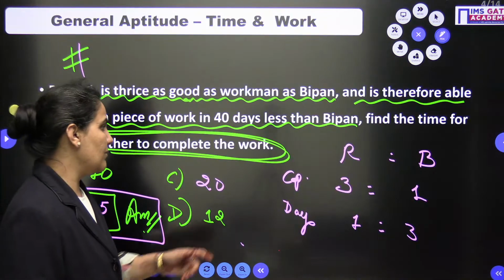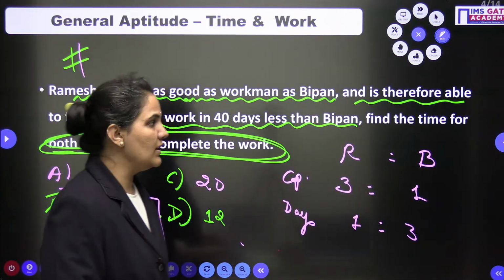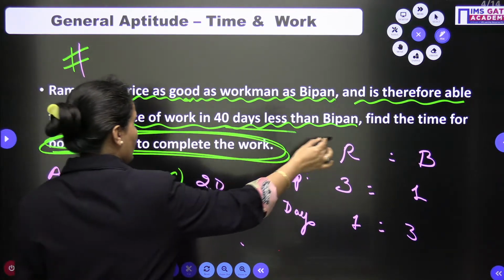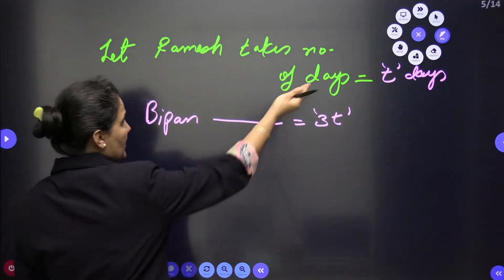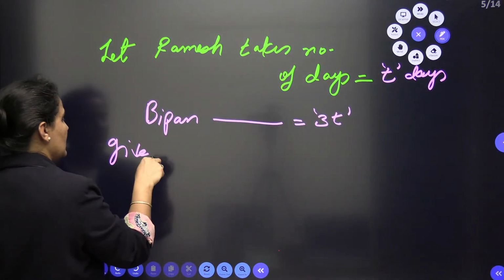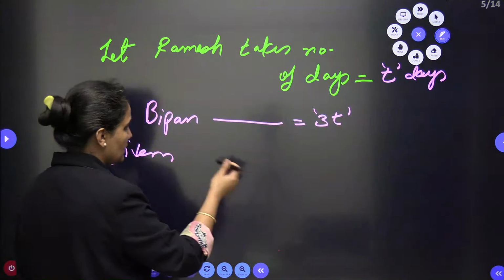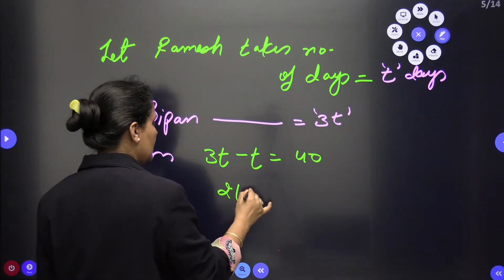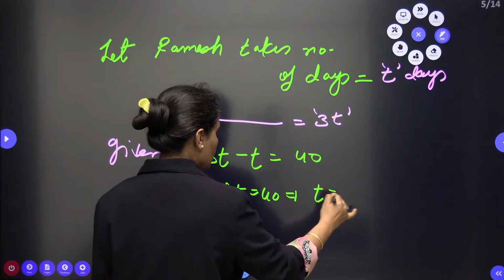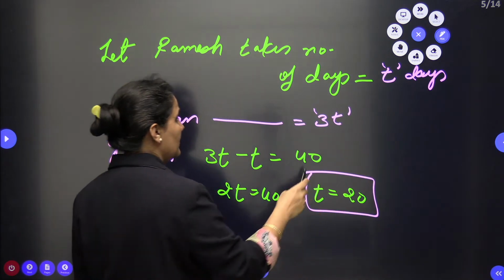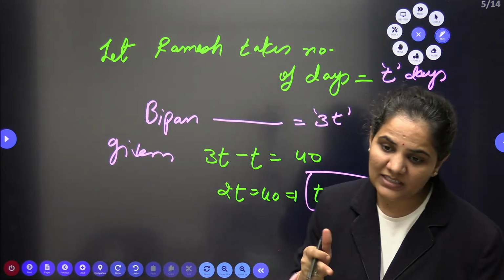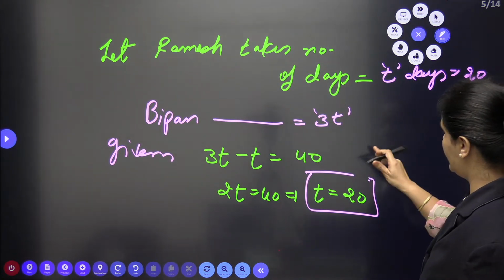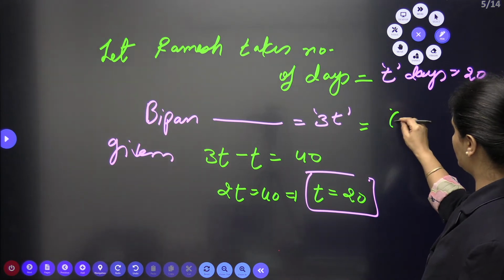Why am I taking this? Because the difference between these two is given to me here. It is mentioned that Ramesh is able to finish a piece of work in 40 days less than Bipin. So 3T minus T is given to us in the question, or you can directly use it here also. So 3T minus T is equal to 40, so 2T is equal to 40, so T is equal to 20. That means Ramesh takes 20 days to complete this task, and Bipin will take 20 into 3, 60 days.